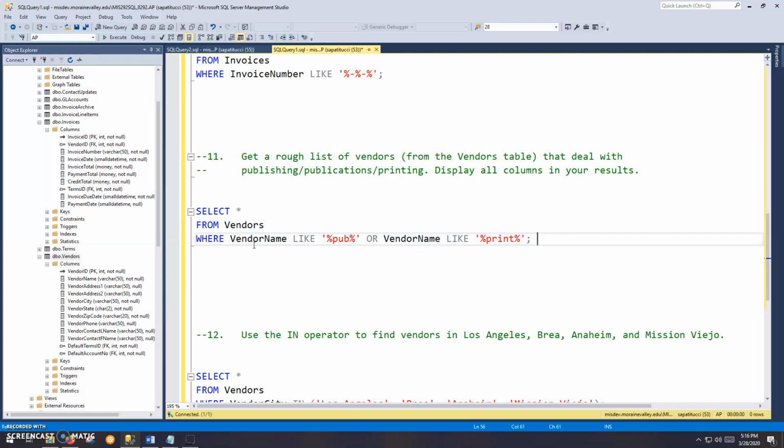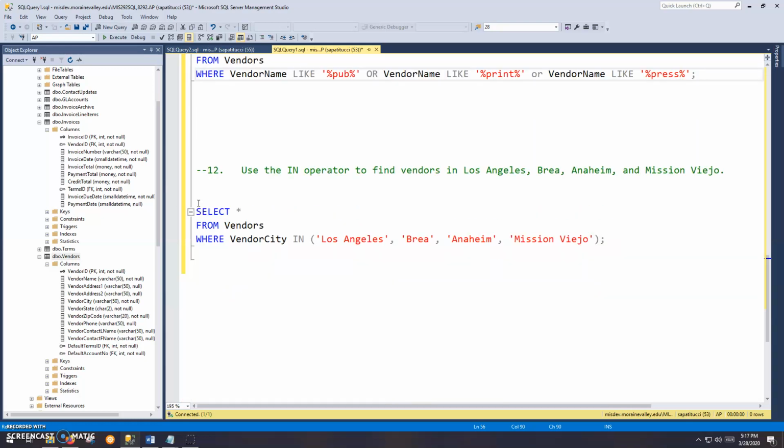So we're going to select all from vendors where vendor name like Pub, having the word publisher, publishing, or even just pub, as you saw in the one that we just looked at, or vendor name like print, again, printing, printers. I would even take this a step further and say like press, because we saw that one when we were just looking. So again, it's not going to be exact, but you're going to pick up a lot of them that deal with that type of thing.